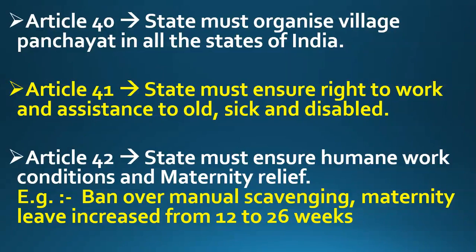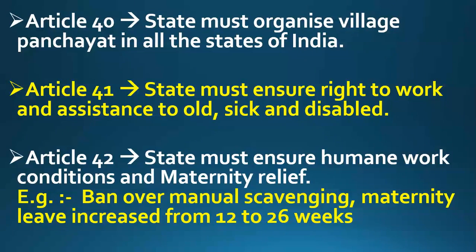Why? Because according to the mentality of persons, old persons cannot do work efficiently. Their efficiency is very less, meaning they need more time to do less amount of work. According to the general mentality, old people, sick persons and disabled persons cannot do work efficiently, so it is very difficult for such people to find work.